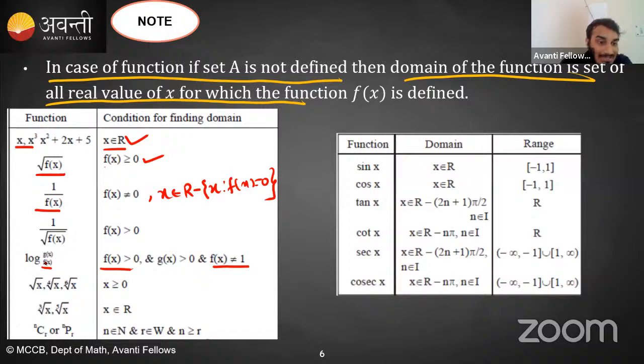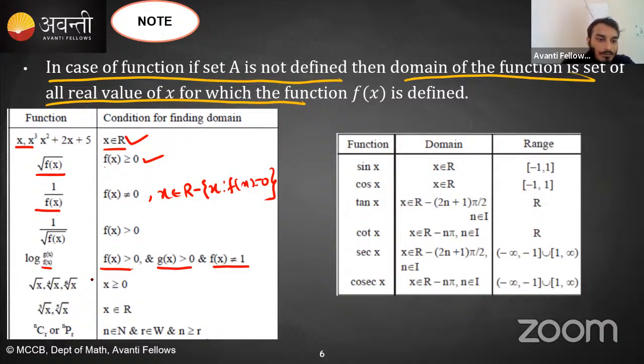And if g of x is written in front of log, and any value in front of log should be positive, so you will say g of x should be positive. So we will just find the values of x for which f of x is positive, g of x is positive, f of x is not equal to 1. All those values of x which are satisfying these three conditions, we will say they are in the set A, they are in the domain.